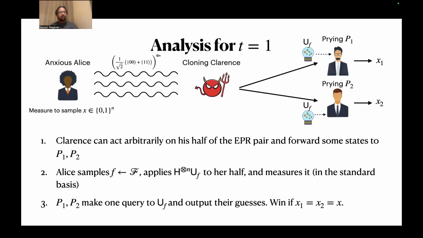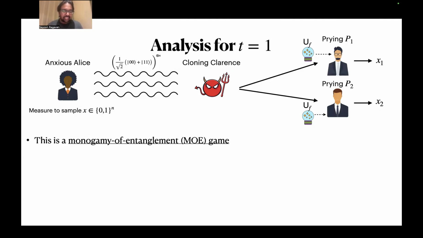So now P1 and P2 make one query to U sub f and output their guesses. So what we've gained by doing this is that we now have a game where you can think of Alice, P1, and P2 as all making simultaneous measurements depending on f, and the adversaries win if all three measurements give the same result. Some of you might recognize this game here, and this is a monogamy of entanglement game.